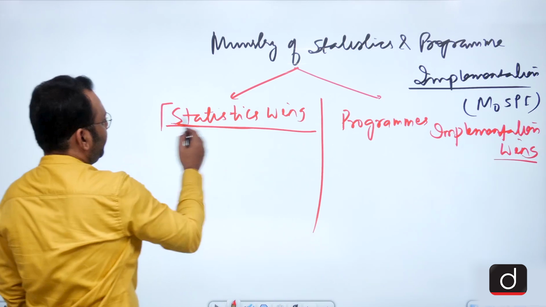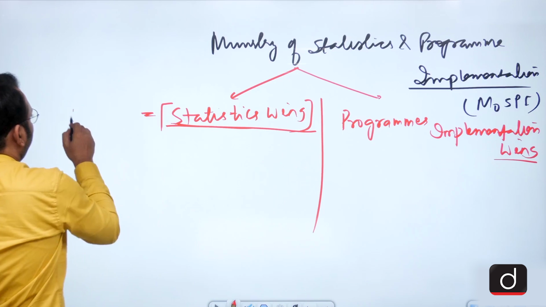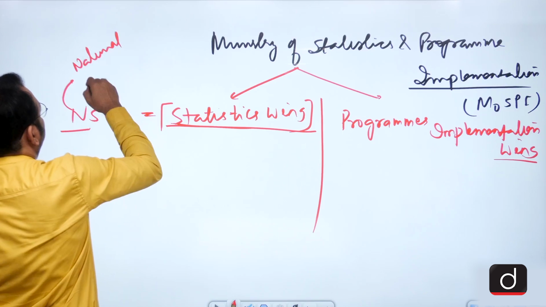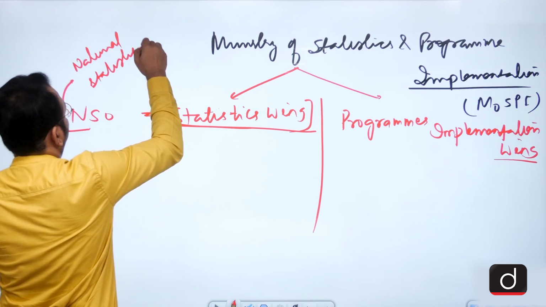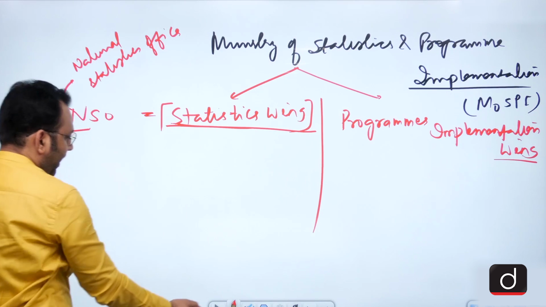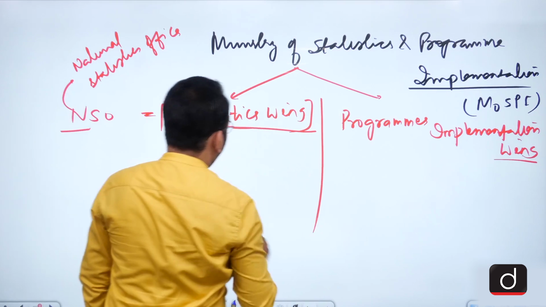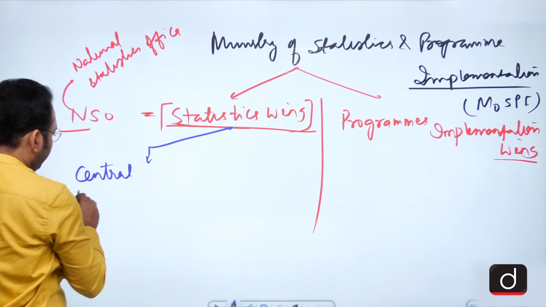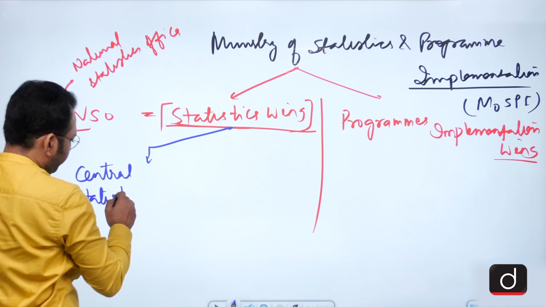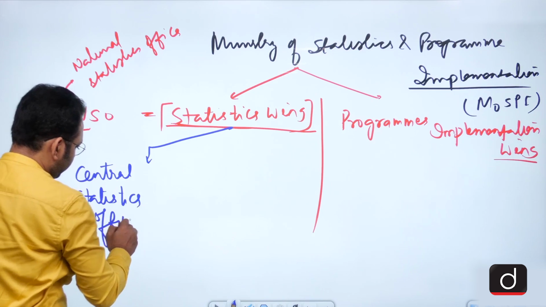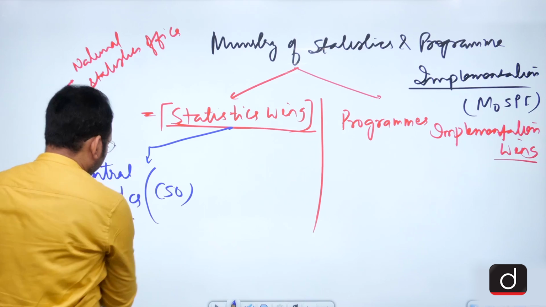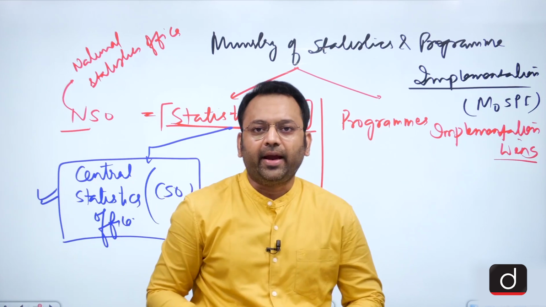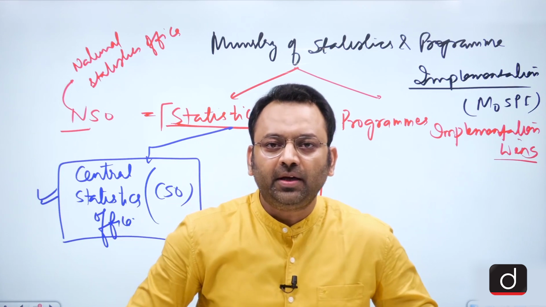This wing often is called the NSO, the National Statistics Office. Under this NSO, we have an office called the Central Statistics Office, CSO. It is the CSO which calculates and publishes the GDP data.